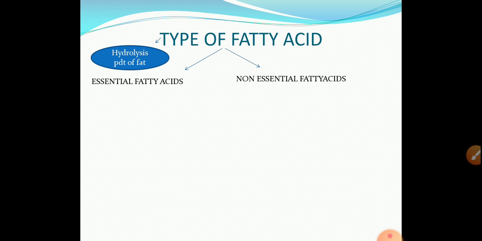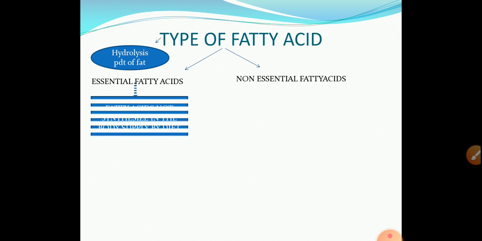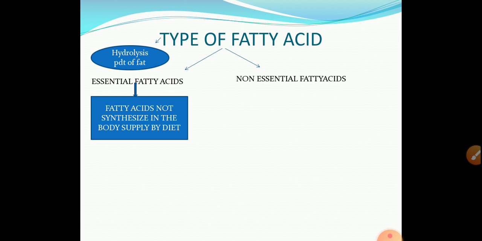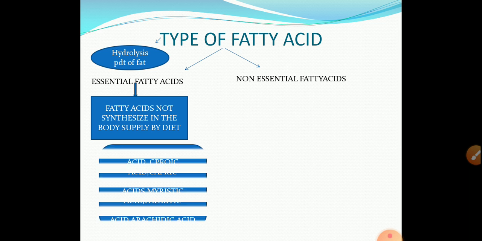Non-essential amino acid. Then the next point is fatty acid. There are two types of fatty acid. Fatty acid is the hydrolysis product of fat. There are two types, essential and non-essential. Essential means what? They are not synthesized in the body, they are taken in the diet.